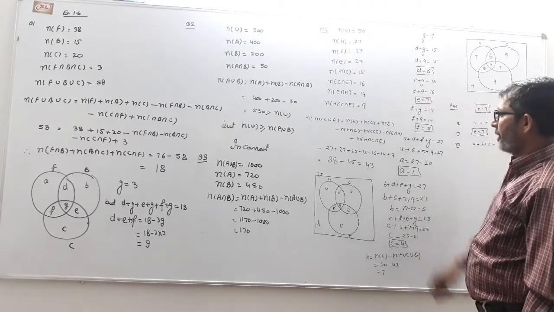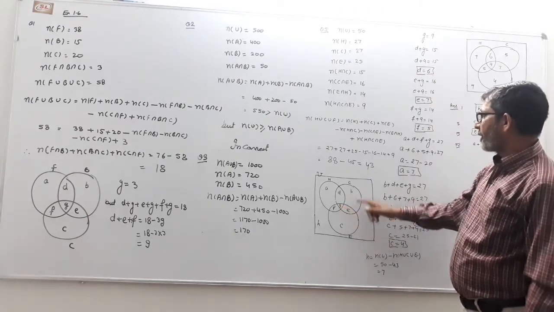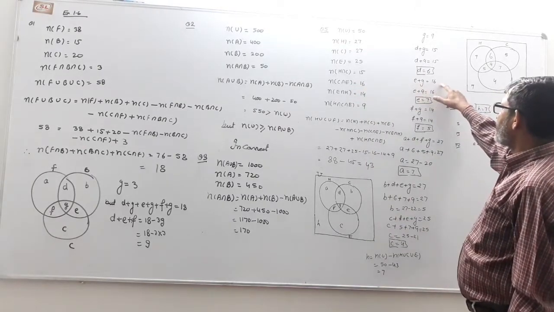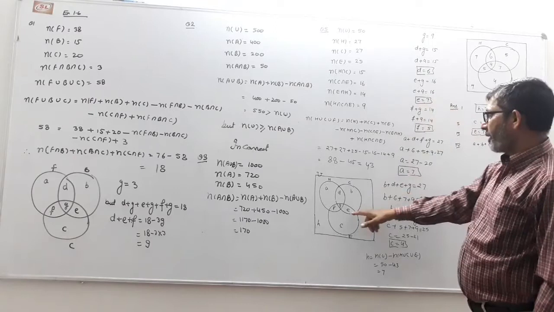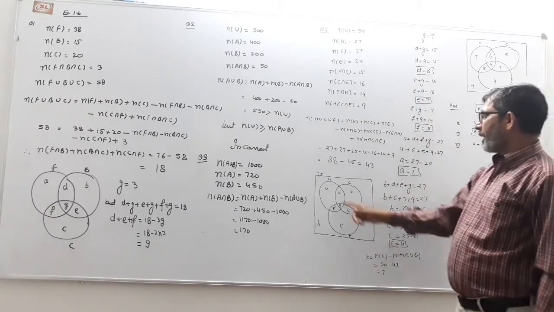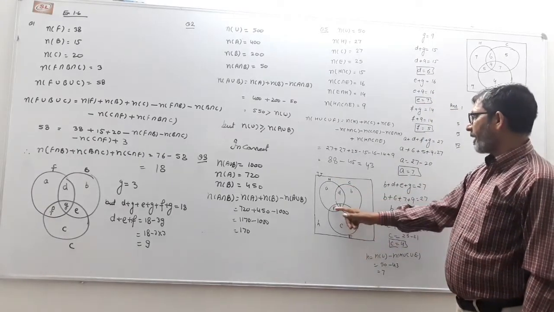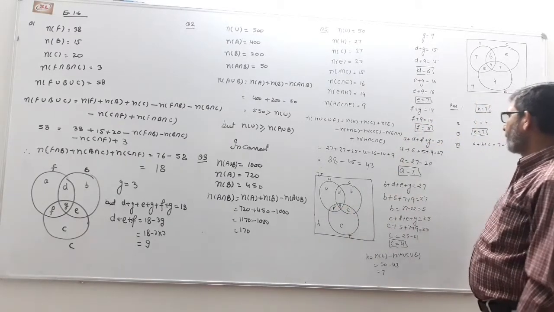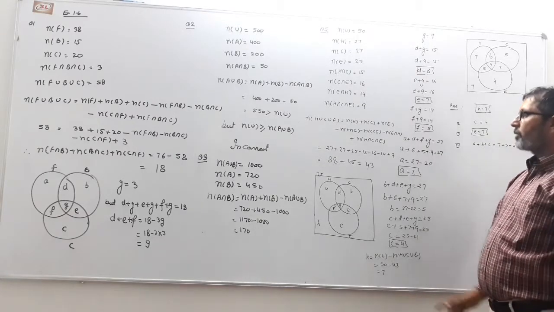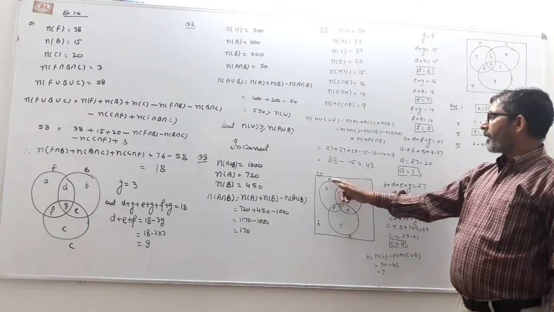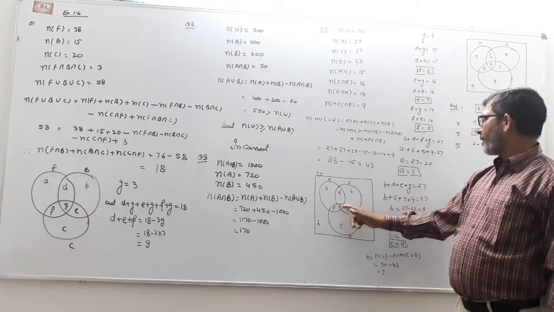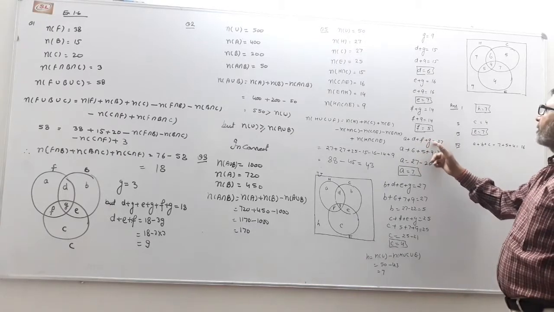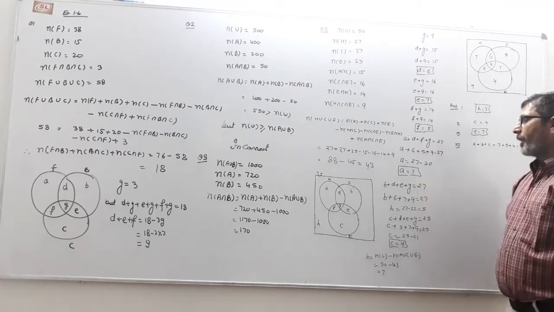D is 6. Then E plus G, civics and economics, is 16. G is 9, so we get E as 7. Then history and economics, F plus G, F plus 9 is 14, so F is 5. According to the statement, how many like history? That is A plus D plus F plus G, which is 27. We already have the values of D, F and G. Putting in these values, we get the value of A.